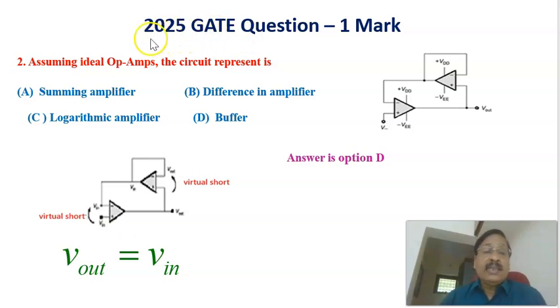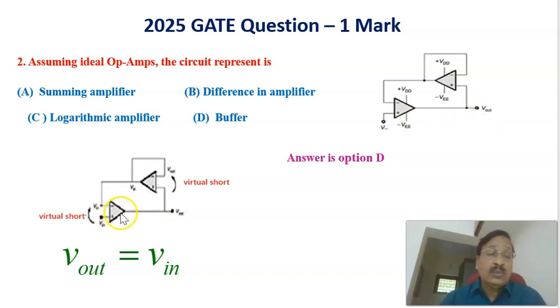Now let us see the second problem of the 2025 GATE exam that also carries 1 mark. Assuming ideal op amps, the circuit represents what? The options are: A, summing amplifier; B, difference amplifier; C, logarithmic amplifier; and D, buffer. Now this is the circuit to be considered here. There are 2 op amps here. Now let us see, the input is applied at this point and the output is available at this point.